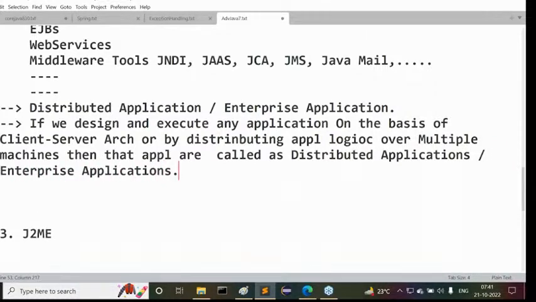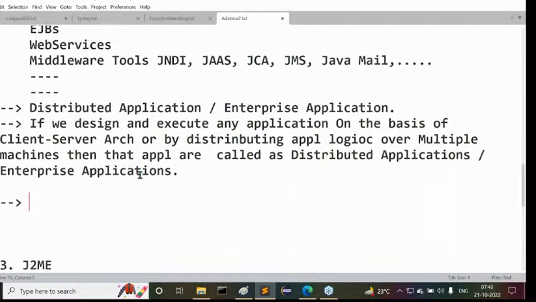Very simple. In the case of standalone applications, we design and execute any application without using client server architecture. Now in distributed or enterprise applications, if we design and execute any application on the basis of client server architecture or by distributing application logic over multiple machines, then that application is called a distributed application or enterprise application. Try to observe this clearly.